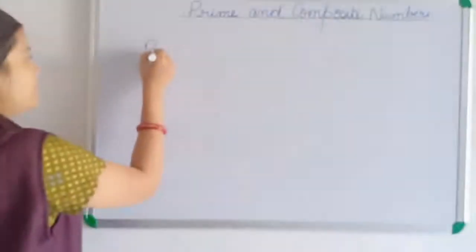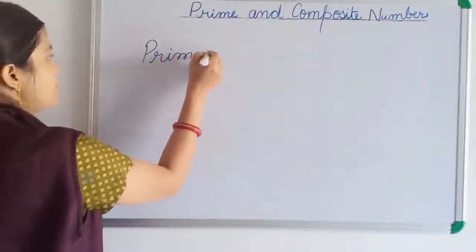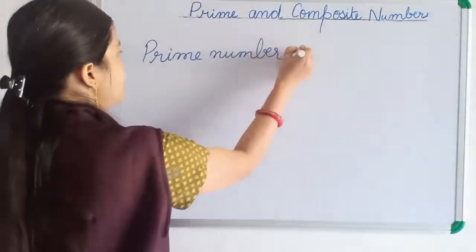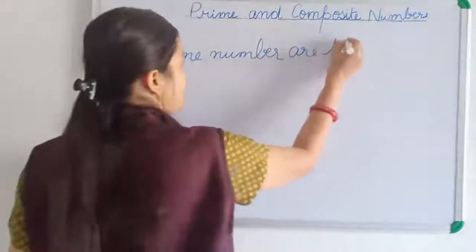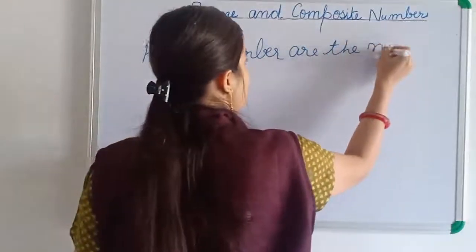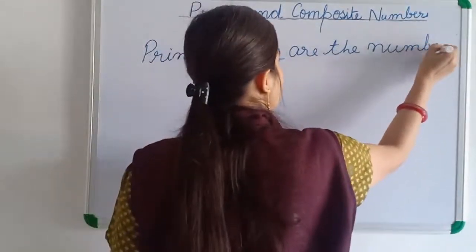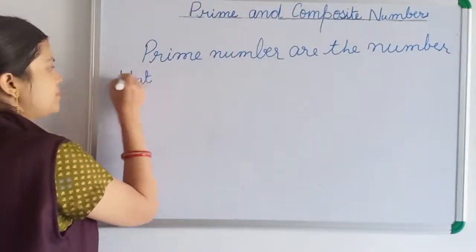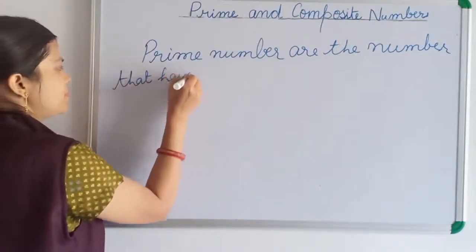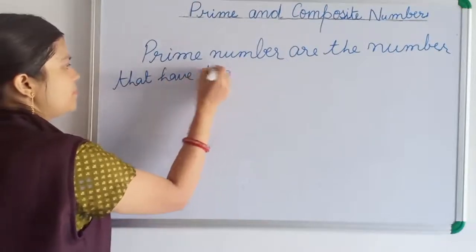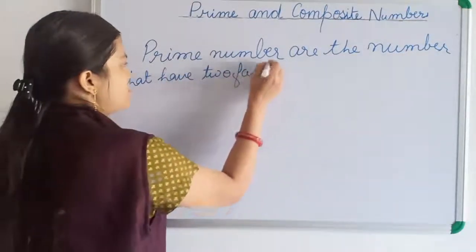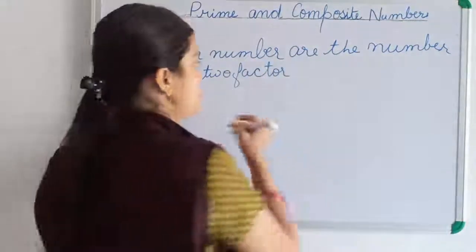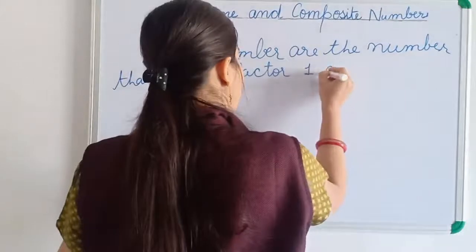So prime numbers are the numbers that have 2 factors. What are the 2 factors? 1 and itself.